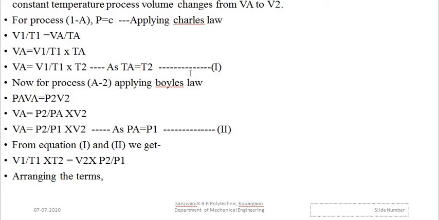Now these two equations are for the intermediate volume, that is VA. So we can equate these two equations. Equations 1 and 2 we are equating, that is V1 upon T1 into T2 is equal to V2 into P2 upon P1. Now we are arranging the terms, that is the terms related to state point 1 to one side and terms related to state point 2 to the other.